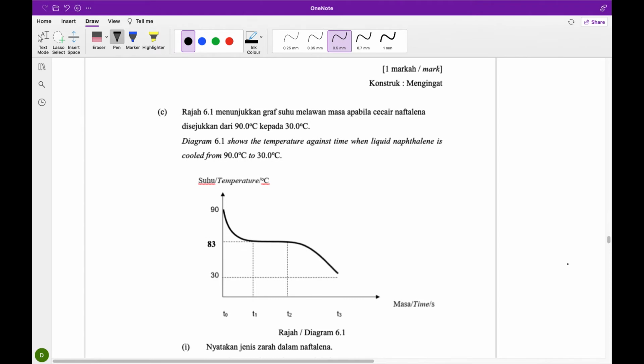Next. Diagram 6.1 shows the temperature against time when liquid naphthalene is cooled from 90 degrees to 30 degrees Celsius. So this will be the freezing point. When the temperature is constant, we refer to it as the freezing point. Here the temperature is constant.